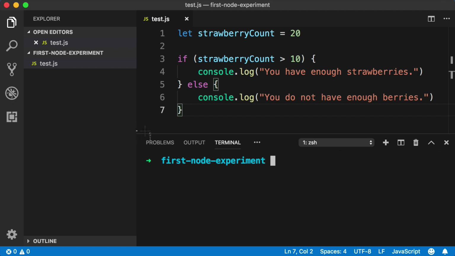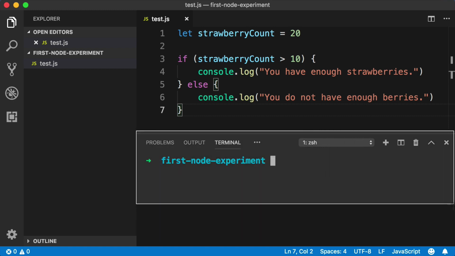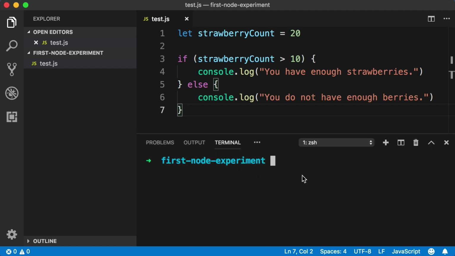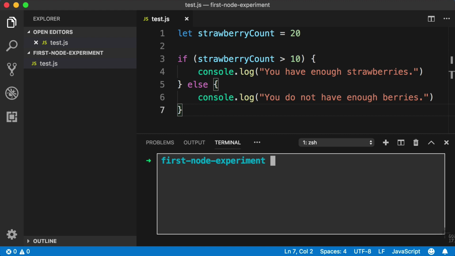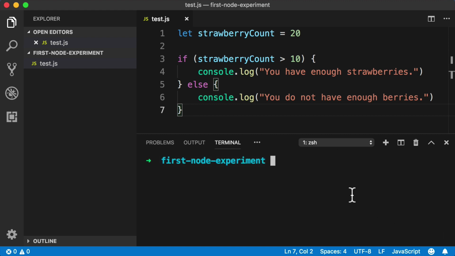In VS Code, your command line is just conveniently right here. Another thing that's cool is VS Code automatically points your command line towards the current folder that you're working in. So usually in the command line, you would need to say cd space and then type out the directory of where you want to point towards. With VS Code, we don't need to do that. Our command line is already pointing towards our new working folder.